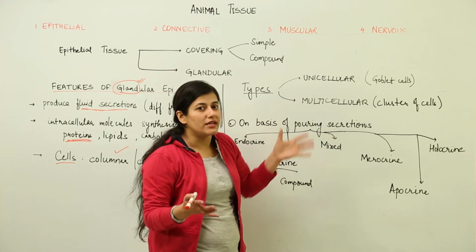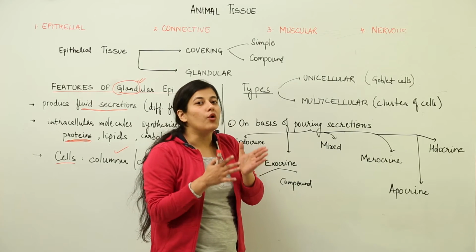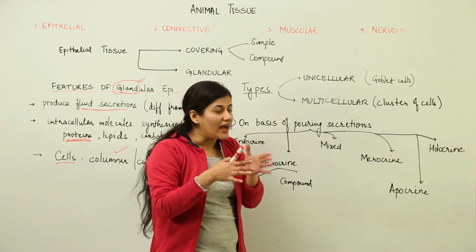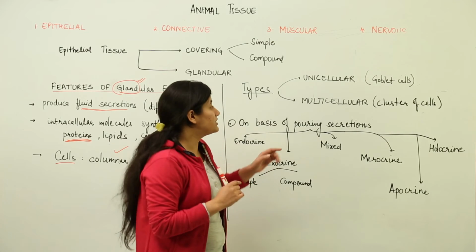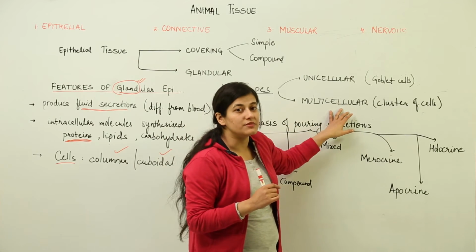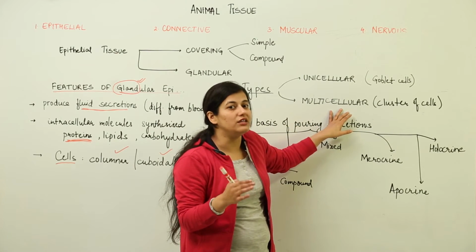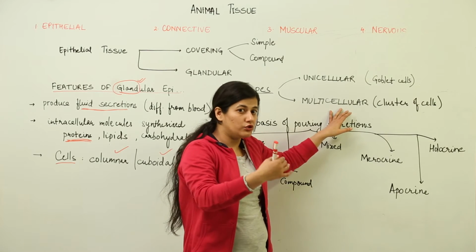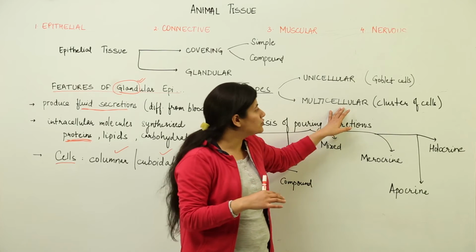The second type is multicellular. That means a few cells come together and pour their secretion somewhere, and that somewhere is a duct in biological terms, or the gland would throw the entire secretion into the bloodstream.